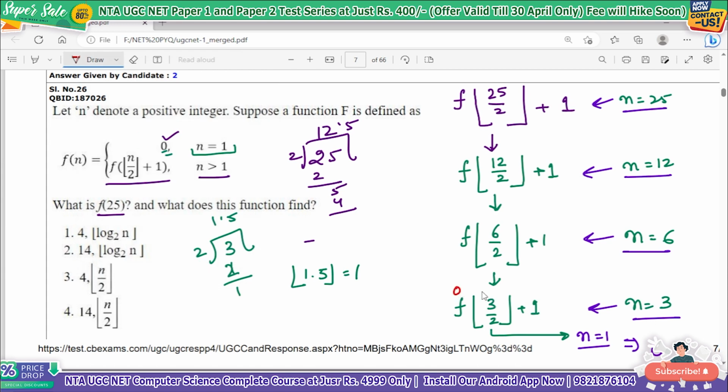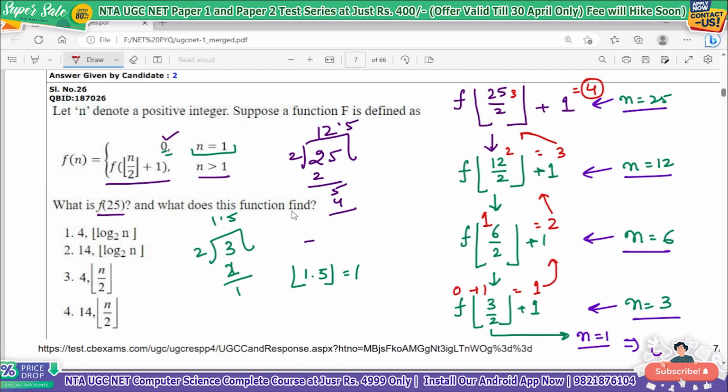So 0 plus 1, what will it give you? It will give you 1. So this 1 will travel upward. 1 plus 1 will give you 2. This 2 will travel upwards. 2 plus 1 will give you 3. So this 3 will travel upwards. So 3 plus 1 will give you 4. So the answer is 4.